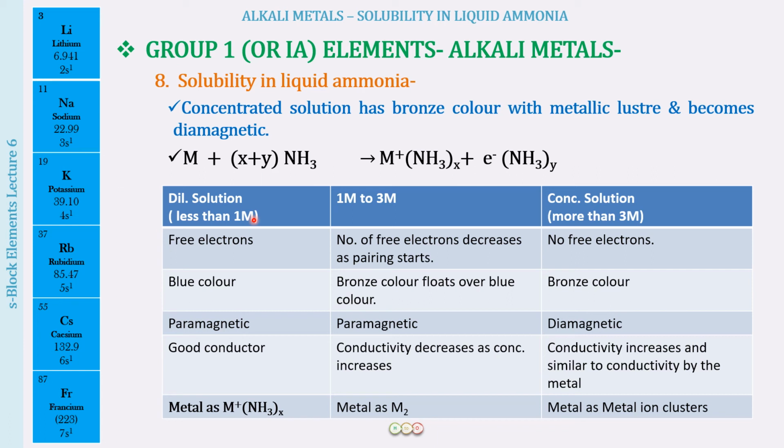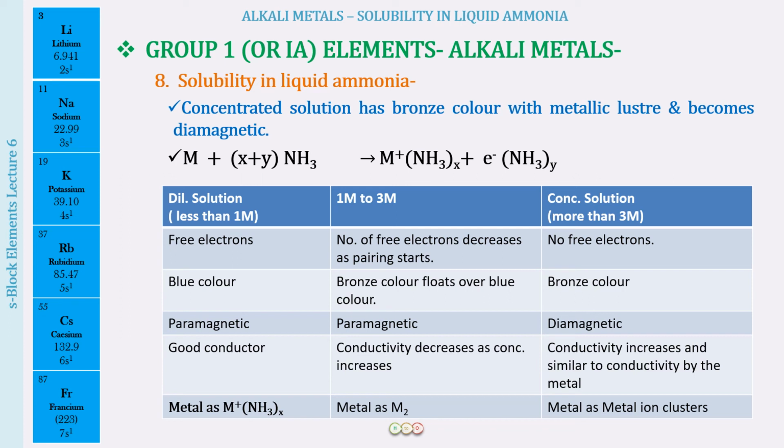All right, and in the concentrated solution, the amount of alkali metal in the same amount of liquid ammonia will be more. Okay, and if it is a 1 molar to 3 molar solution, it is going to have properties in between these two solutions, a dilute solution and a concentrated solution. A concentrated solution, we will be taking it as more than 3 molar. Okay, so in case we have a dilute solution, this is what you will be seeing, the presence of the ammoniated electrons. Okay, so there are going to be free electrons present.